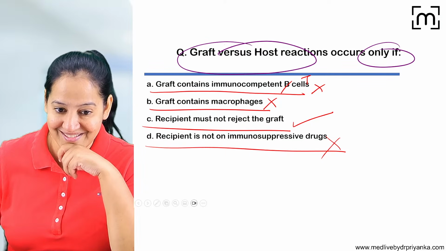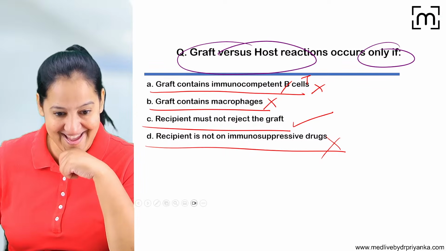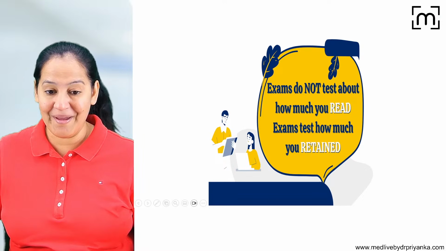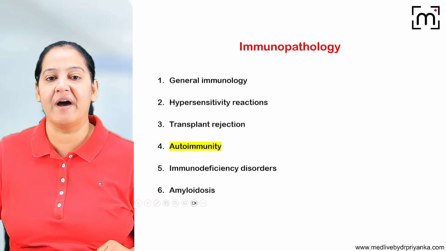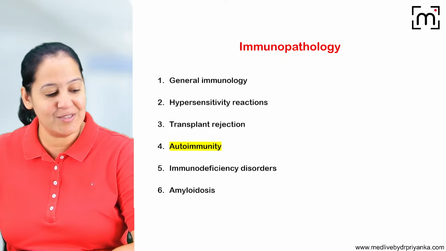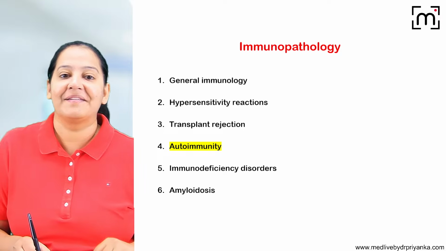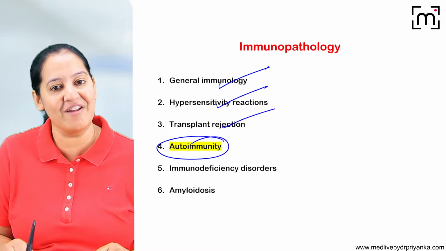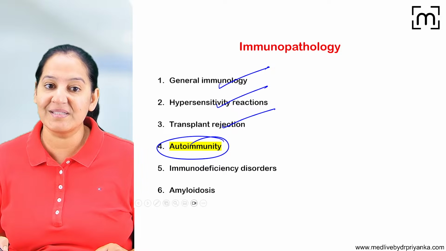I hope you are getting it. I hope the question is very tricky. Yes, but you got it correct. Very correct. So can we move to the next topic? The next very important, ultra important topic. Many students have demanded this topic from me. That is autoimmunity. Till now, we have covered general immunology, hypersensitivity, and transplant. Let me come to the next one, that is autoimmunity.